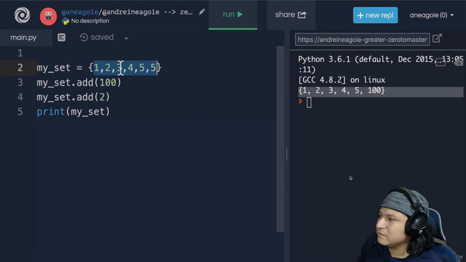It's unordered. I mean, we created 1, 2, 3, 4, 5 here, but there's no real order to it. There's no bookshelf in our memory space that is right next to each other. These are all over the place in memory, but a set is able to find them because they're all unique. So they're all in just one location in memory.